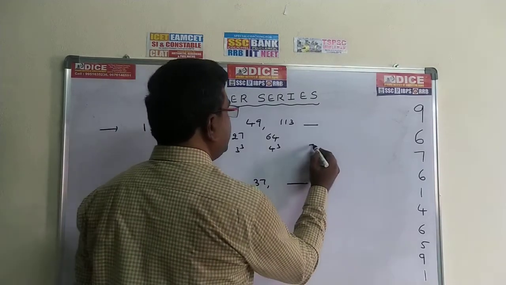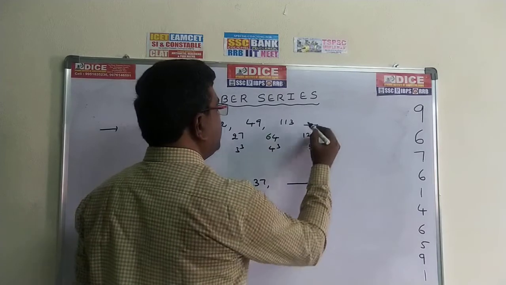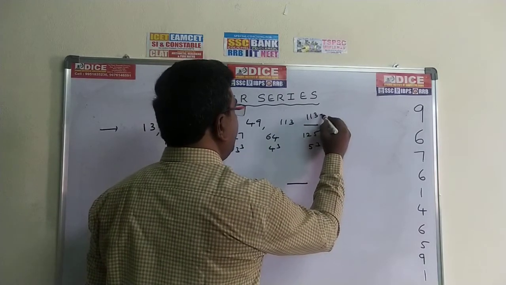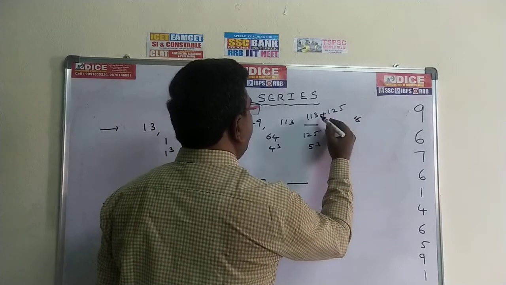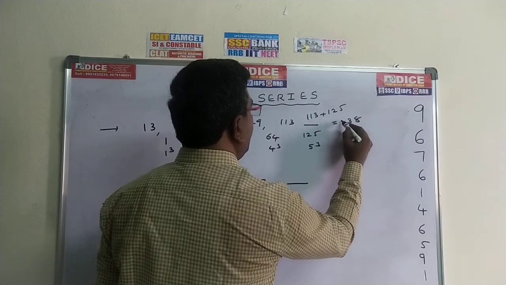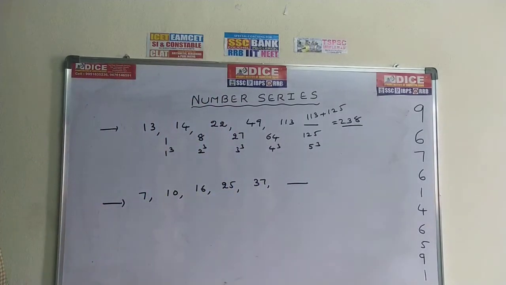So the next value is 5 cube, which means 125. So the answer is 113 plus 125, which is 238. 238 is the required answer for the problem.